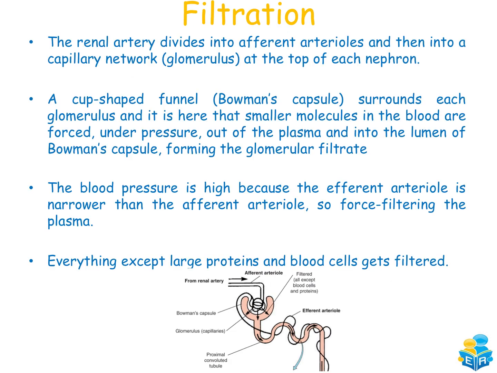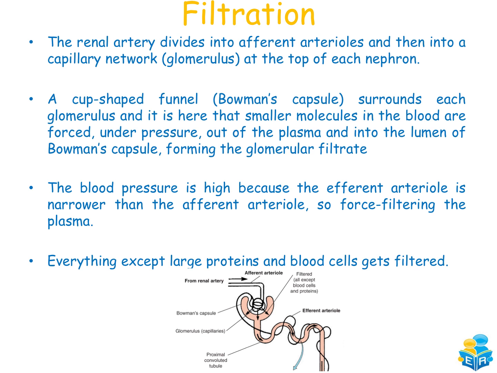So we mentioned there about filtration. We're going to focus on that now for a couple of minutes, and then we look at the reabsorption. So the first thing that happens as we're coming in here, this portion here in the cortex, the renal artery will come in. It's going to divide into different afferent arterioles and then into a capillary network known as the glomerulus. And this is at the top of each nephron in the cortex. That's inside Bowman's capsule there, the glomerulus.